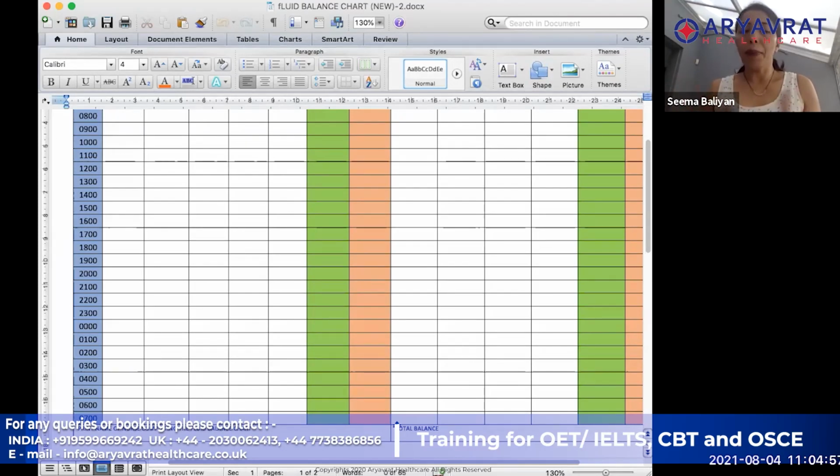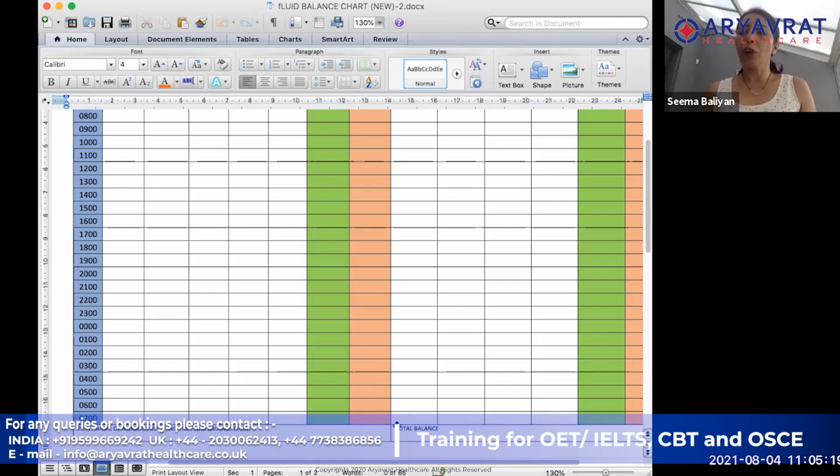Then for the total balance, you are going to take the total input minus total output, and you are going to get a balance. Now the balance can either be a positive balance or a negative balance. A positive balance will be the balance where the patient's input is more and output is less.